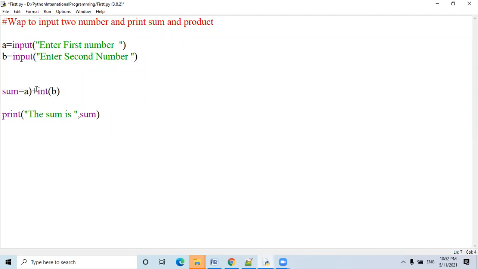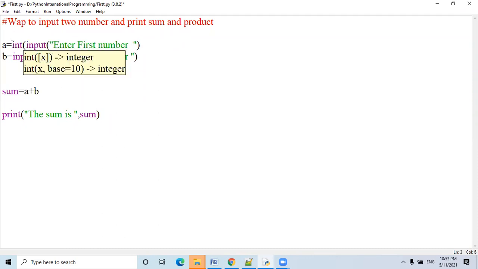I want to do something like this. Whenever the user inputs something, immediately it should be converted into integer. Then I will put int here, then a bracket, and close the bracket here. Then again I will do the int here, with a bracket, and close the bracket here.